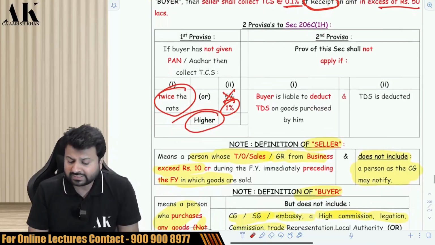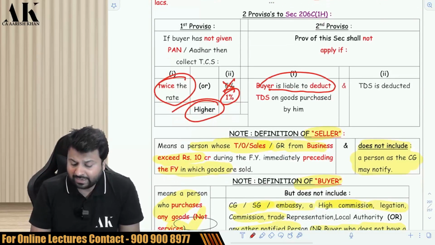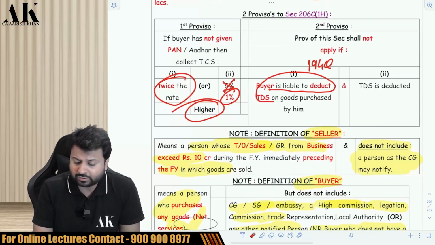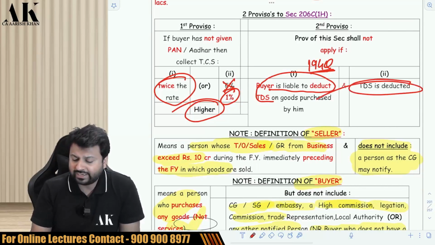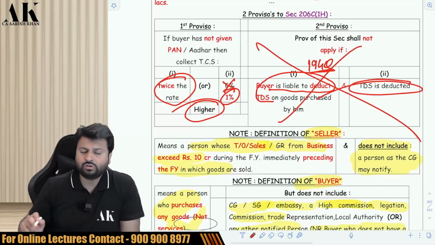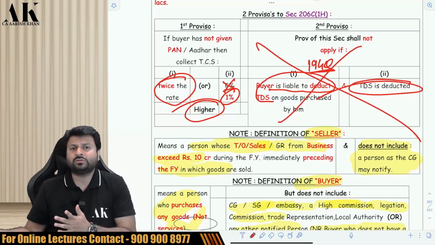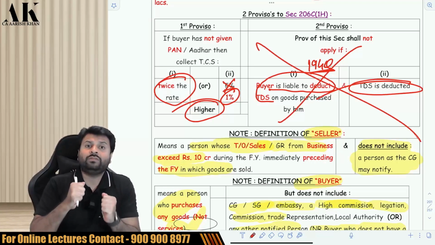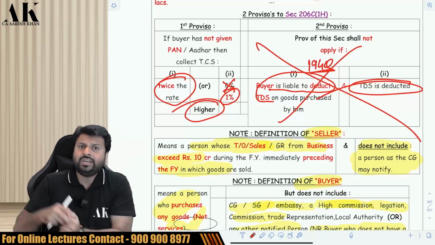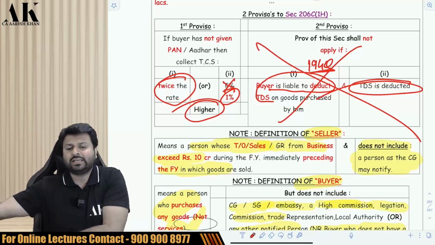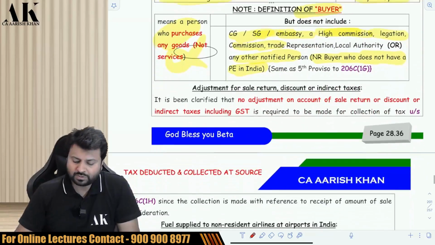Further, the provision of this section shall not apply if the buyer is liable to deduct TDS. For example, if buyer is liable to deduct TDS under 194Q and the TDS is deducted under 194Q, then 206C1H will not be applicable. That I have told you earlier, that 194Q and 206C1H, who will win? 194Q will win. If under 194Q you do not deduct TDS, then you can collect TCS under 206C1H. So this is what this provision is all about.